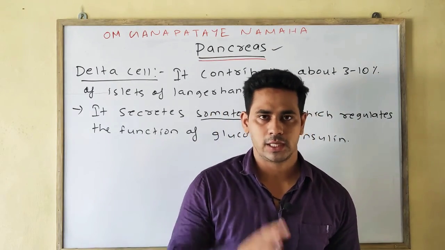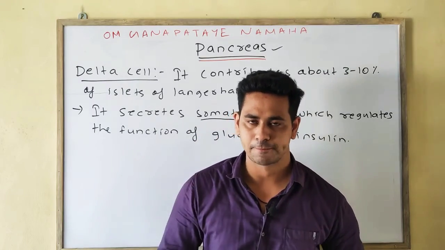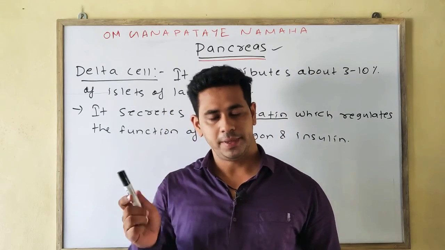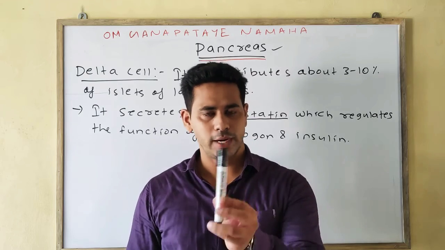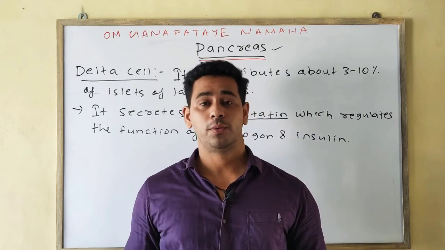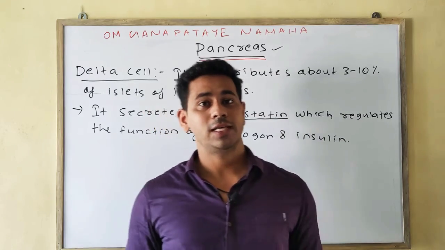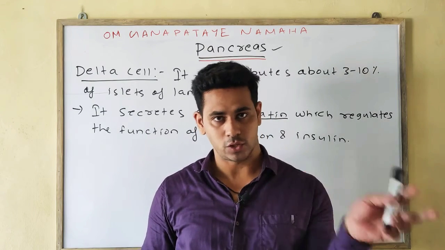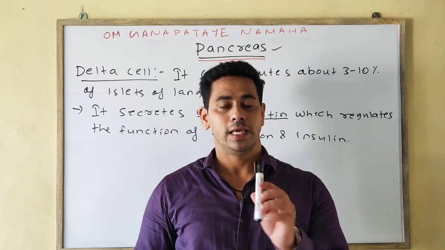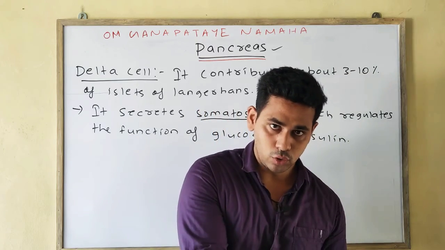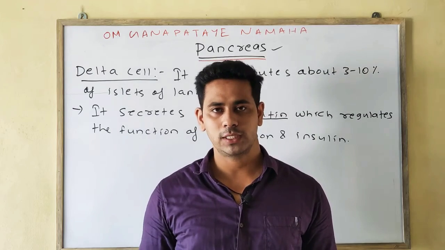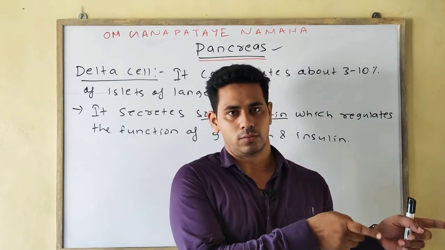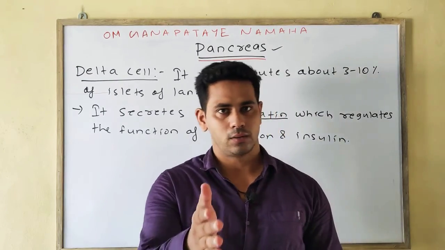So in the islet of Langerhans there are 3 types of cells: alpha cell, beta cell and delta cell. Alpha cell contributes around 15 to 20%, the beta cell around 65 to 90%, and the delta cell around 3 to 10%. Alpha cell secretes glucagon, which converts glycogen to glucose, known as glycogenolysis, whereas the beta cell secretes insulin, which converts glucose into glycogen, known as glycogenesis, whereas the delta cell secretes somatostatin, which regulates these two hormones, insulin and glucagon, okay.